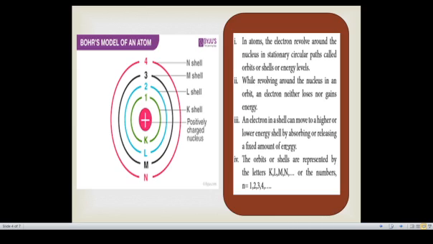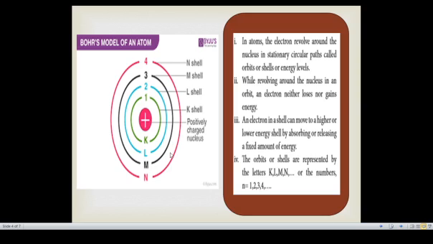The next one is that the orbits or shells are represented by the letters K, L, M, N, etc. In numbers, they are represented as 1, 2, 3 and 4, so 1 means K, 2 means L, 3 means M, and so on. If the electron is present in K, it is called a K electron, and if it is present in N, it is called an N electron. These orbits are associated with a fixed amount of energy, so they are called energy levels or energy shells.